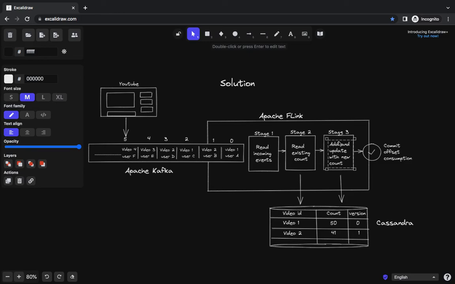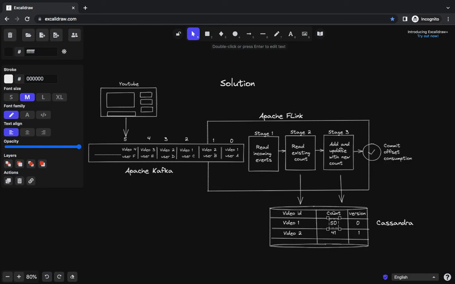But this time, while we updated successfully the count for video 1, we also store what was the last successfully updated offset we consumed. So we stored that the offset 0 corresponding to video 1 has been consumed and its count has been successfully updated.